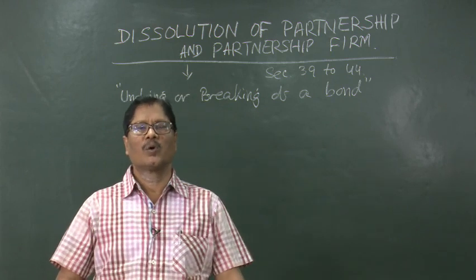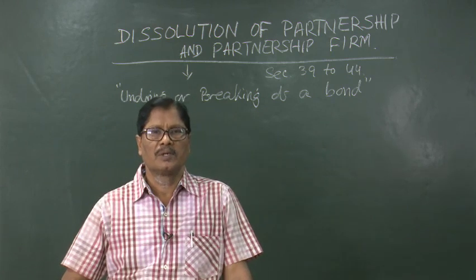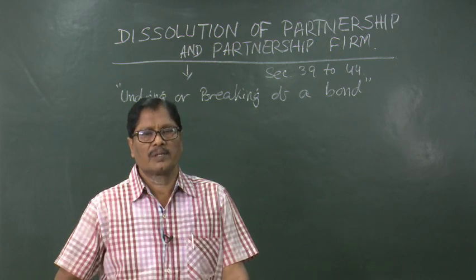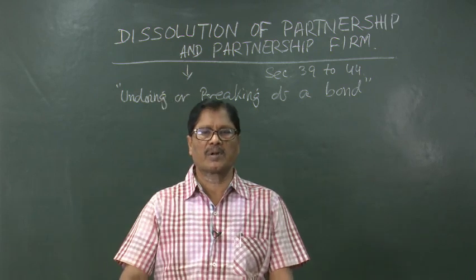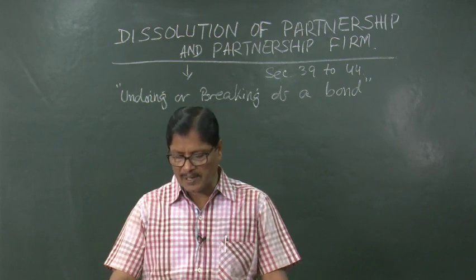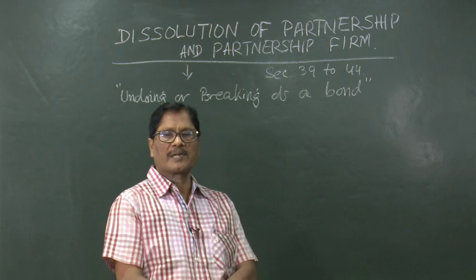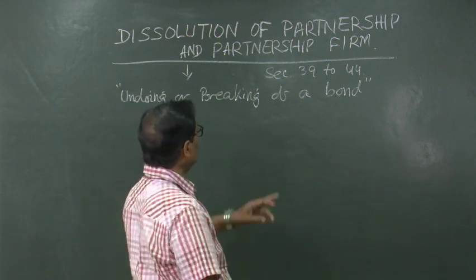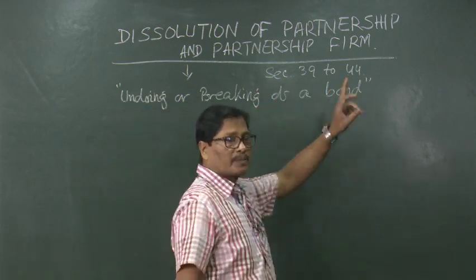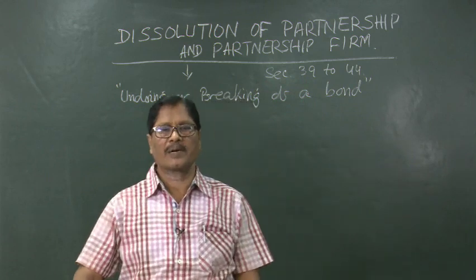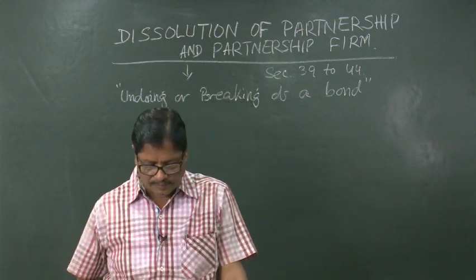Like this, the whole thing comes to a stop. So, there is much difference between dissolution of partnership and dissolution of a partnership firm. This dissolution of partnership firm is dealt with from section 39 to section 44 of the Indian Partnership Act 1932.